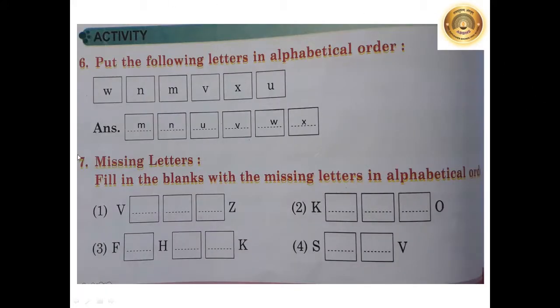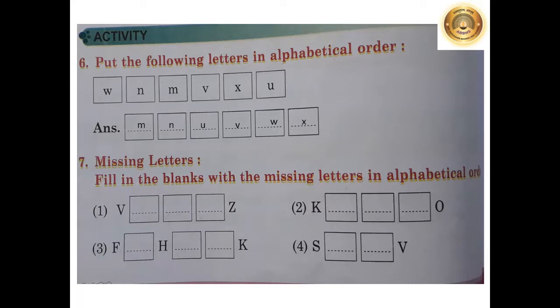Now coming to the next picture. Here is one activity for you. One is solved by me and one more is given to you that you should solve on your own. Let's see which are the activities. This one is, put the following letters in alphabetical order. Just now in this video we have learned how to arrange the words.